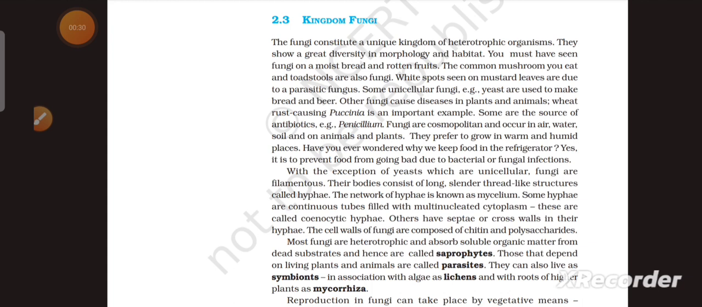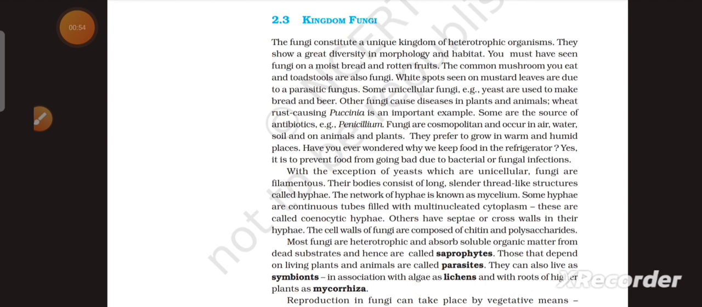Other fungi cause diseases in plants and animals. Wheat rust causing Puccinia is an important example. Some are the source of antibiotics, that is, Penicillium. Fungi are cosmopolitan and occur in air, water, soil, and on animals and plants. They prefer to grow in warm and humid places.